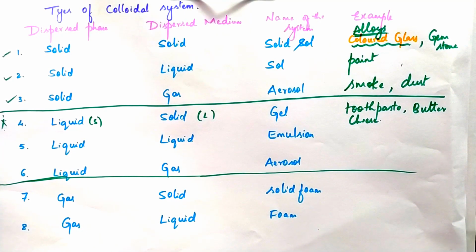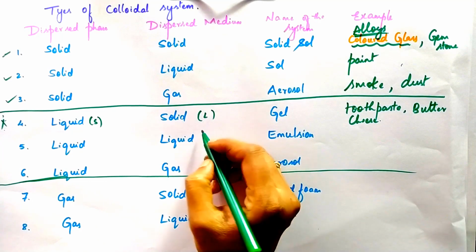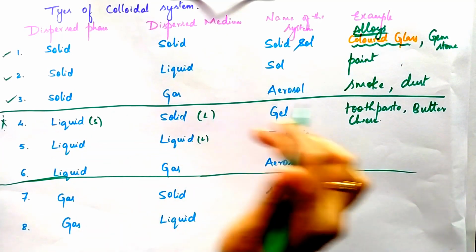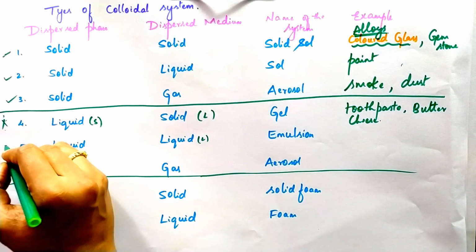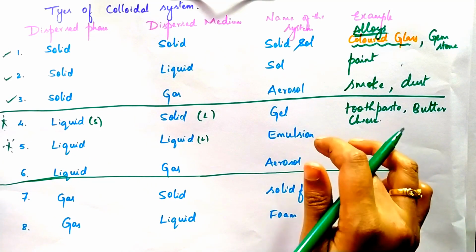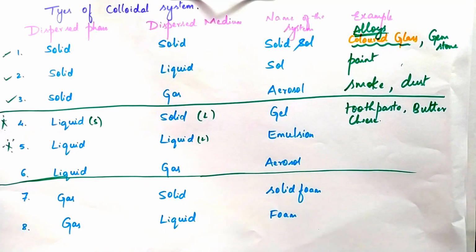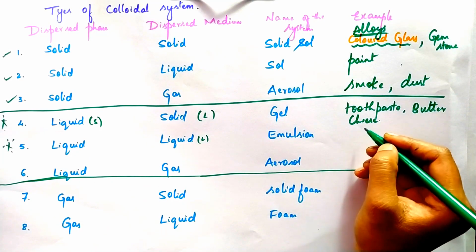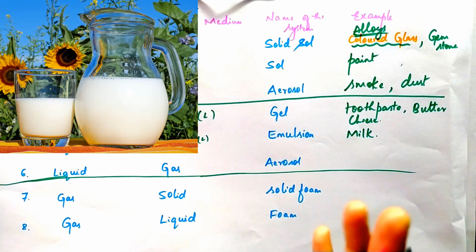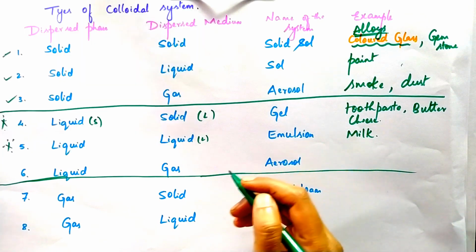Okay. So next one is the liquid in liquid. Again, the liquid is in the small amount and the dispersion medium, the liquid, is in the larger amount. Liquid in liquid, we call it an emulsion. Emulsion is also an important concept for examination. Okay. So liquid in liquid, where will you find it? You'll find it in milk.